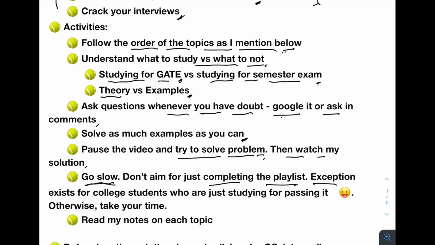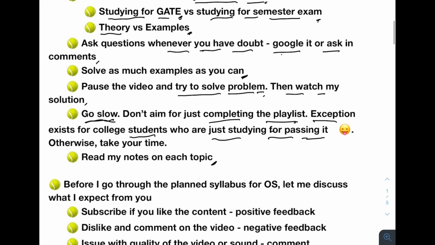And yeah, an exception exists for college students who are studying the operating system concept just for passing it. For them, they can just jump over from one video to another, take notes and pass the exam. But for others, I will say go slow, and understand the concept very well. And also I will have notes for each topic in the description of the video. You can also look at my notes, that will also be very helpful.